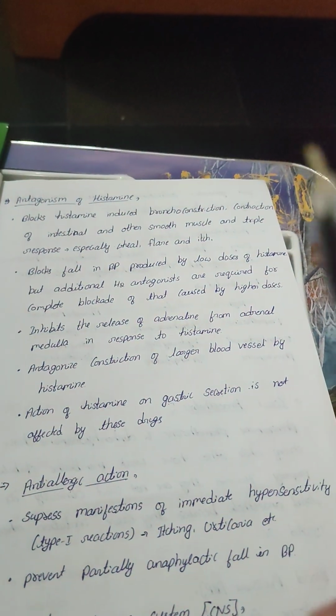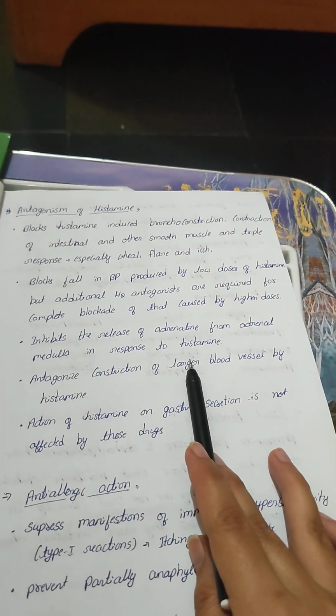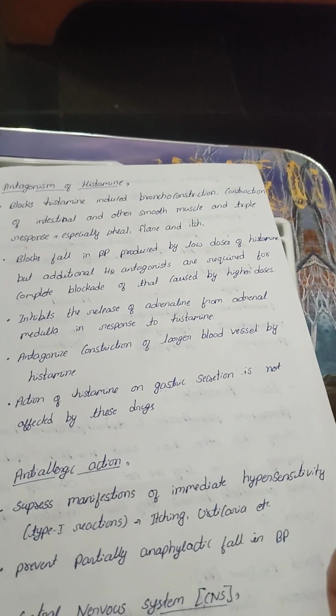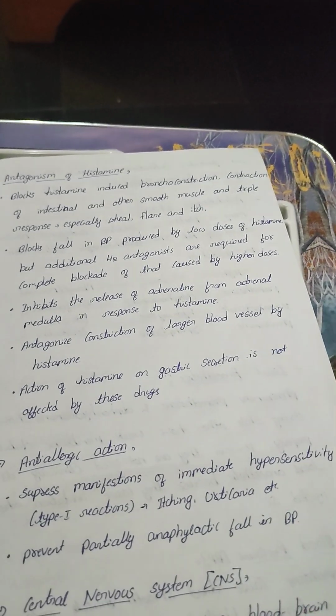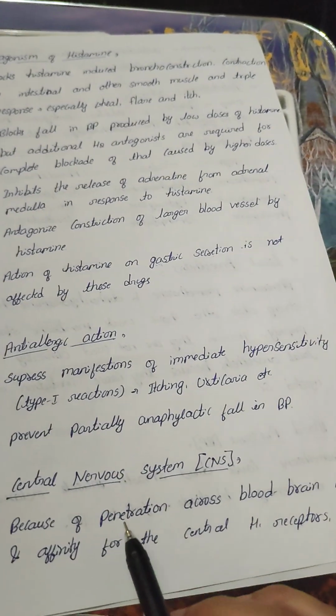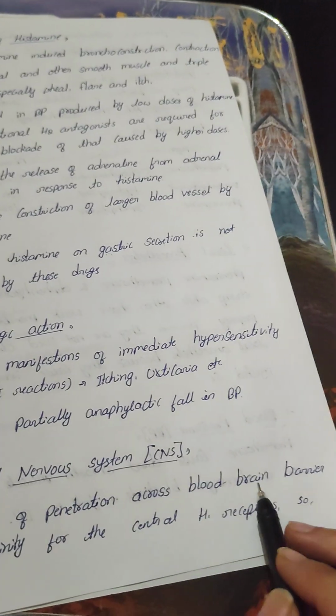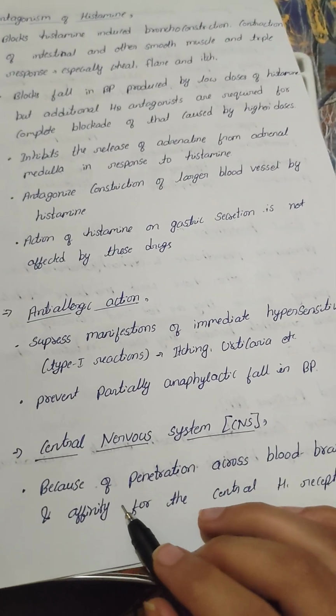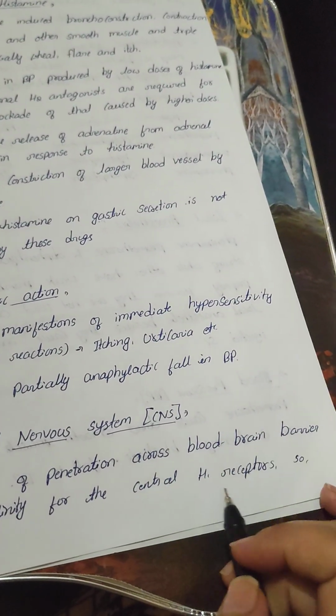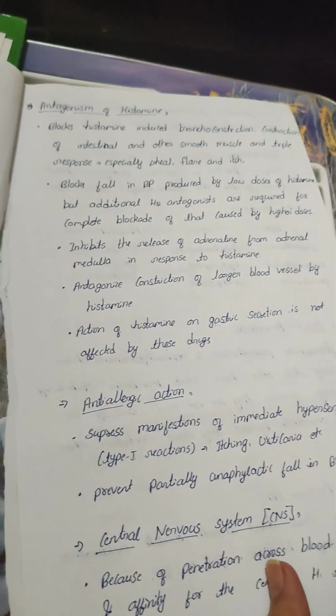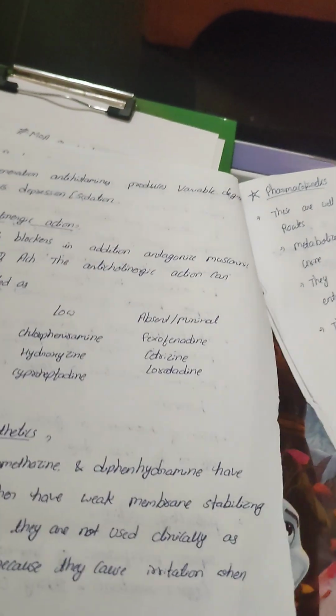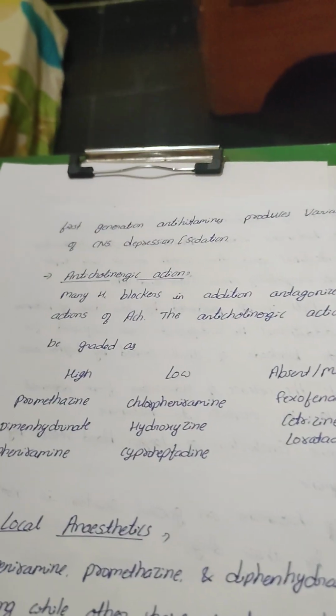What is the meaning of sedative? It is responsible for depression of the CNS and causes sleep. It crosses the blood-brain barrier and has affinity for central H1 receptors, and also blocks them. So first generation antihistamines produce a variable degree of CNS depression, like sedation.